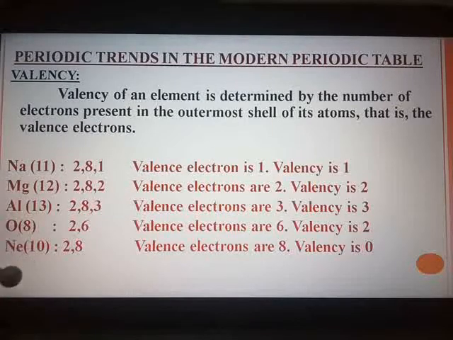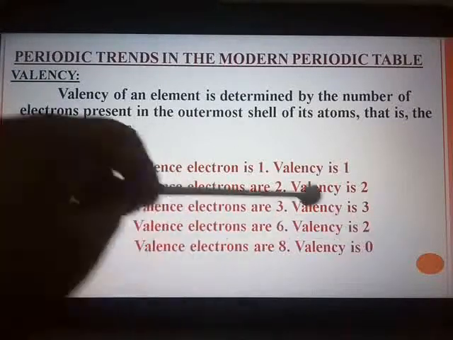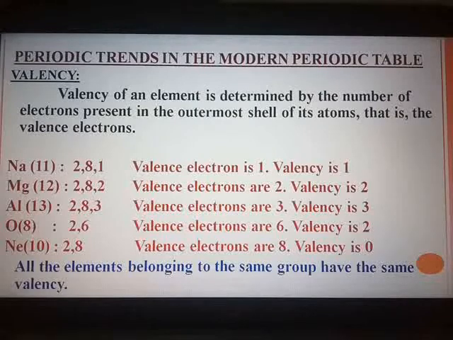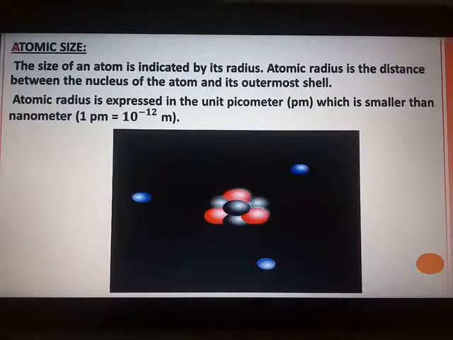You can take an example of a 0 group element or a noble gas, neon, having atomic number 10. So 2, 8 is the electronic configuration. It is already satisfied with 8 electrons in the second shell. So it will neither donate nor it will accept any electrons and hence valency is 0. So from this we can say that all the elements belonging to the same group, they have the same valency.